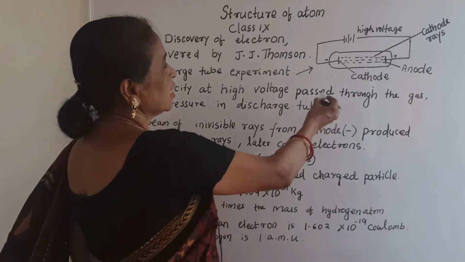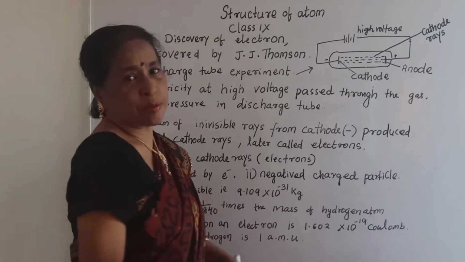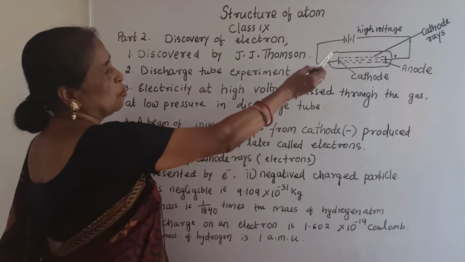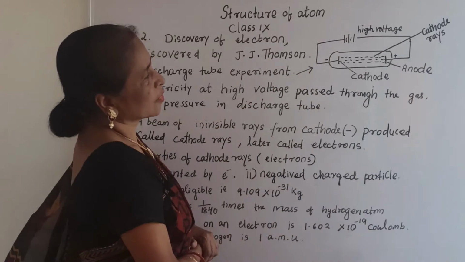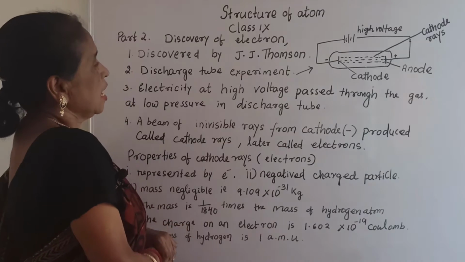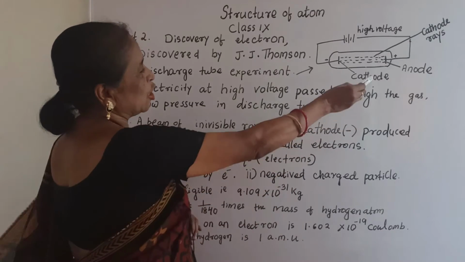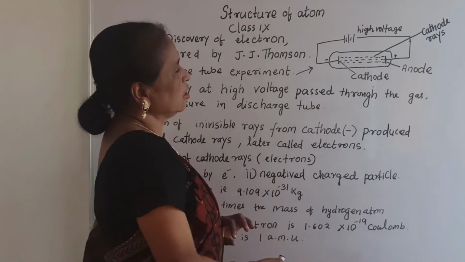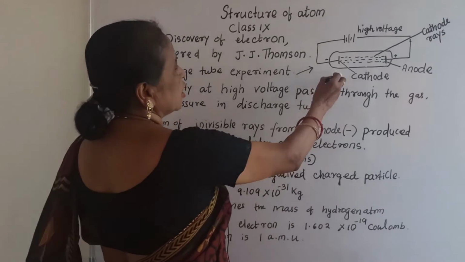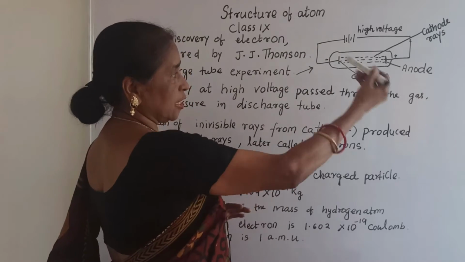Now see, this is the discharge tube experiment. You can check here: high voltage is passed and pressure is low. Here is the anode, which is the positive electrode, and here is the cathode, the negative electrode.